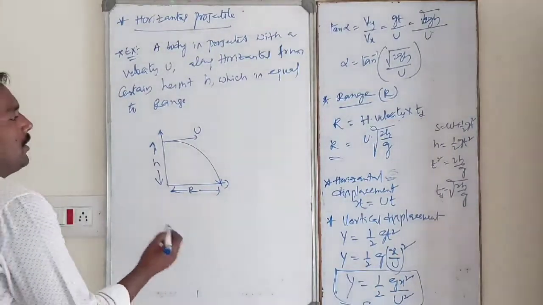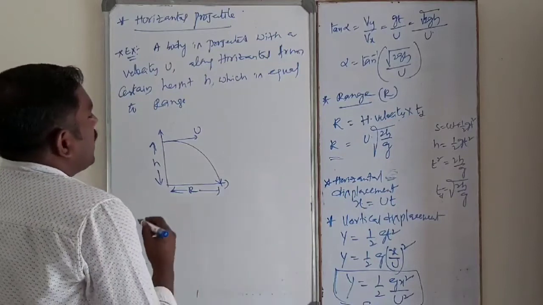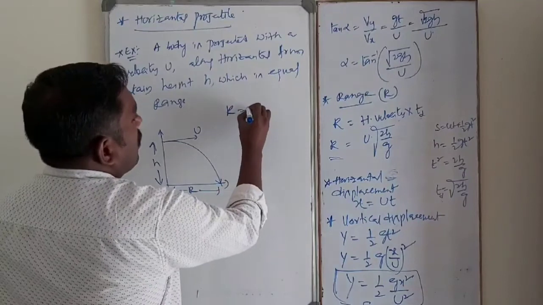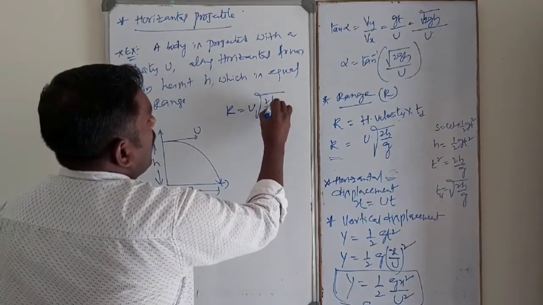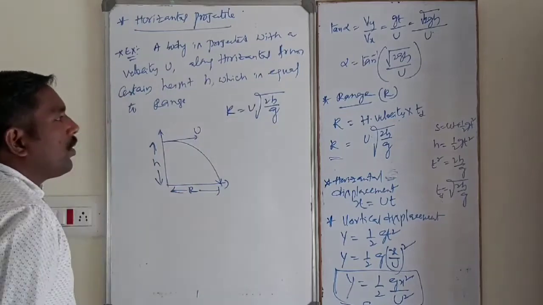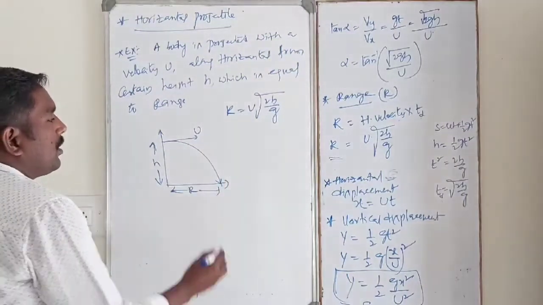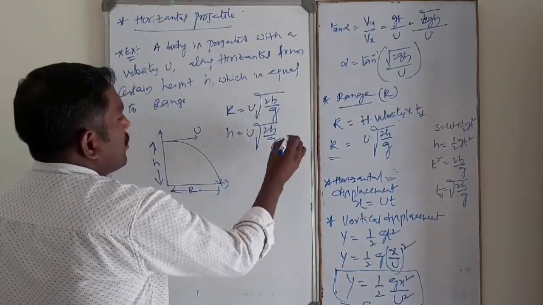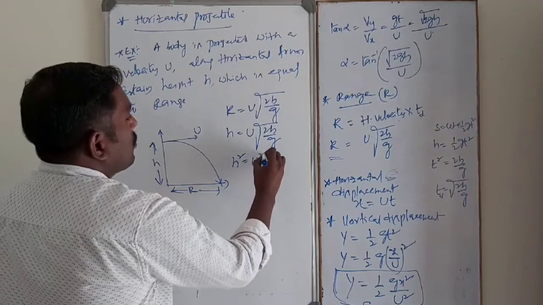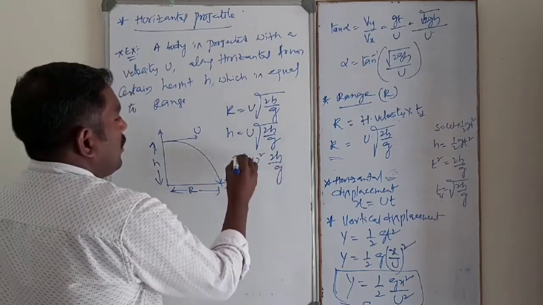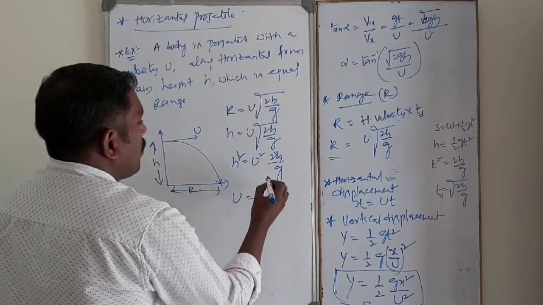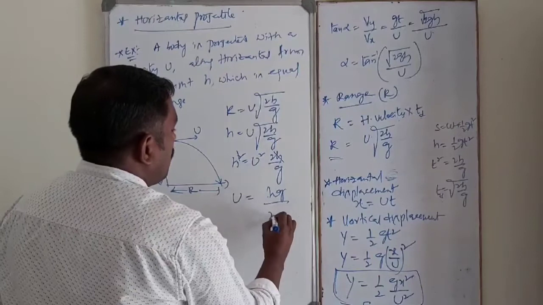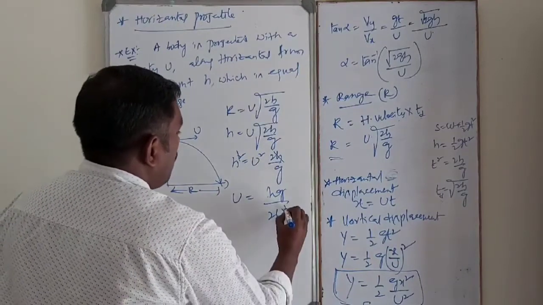Height. So then vertical displacement, that is range, R is equal to u root of 2h by g. R is equal to h. It is equal to u root of 2h by g. Squaring on both sides, h square is equal to u square 2h by g. One h cancels out. U is equal to what?